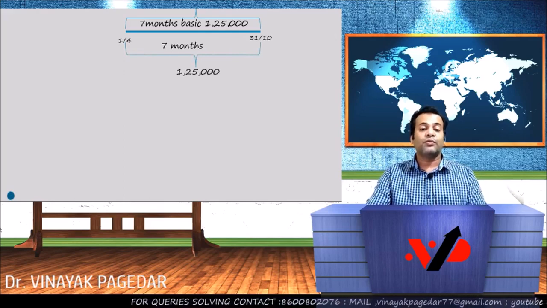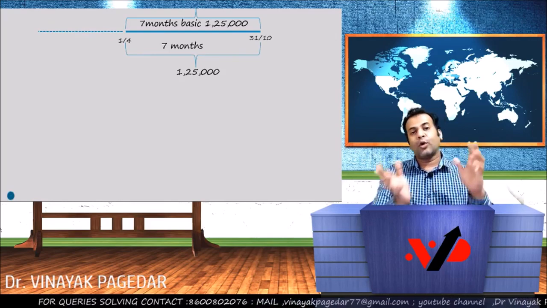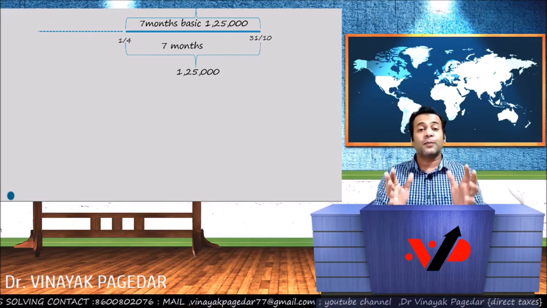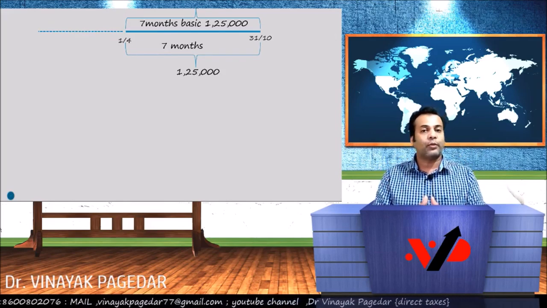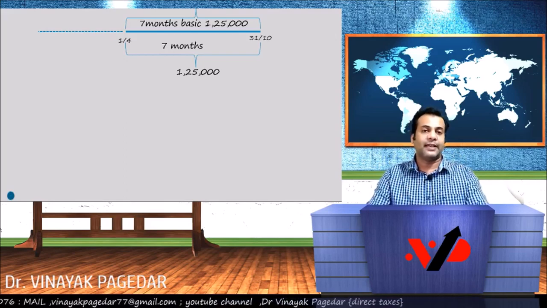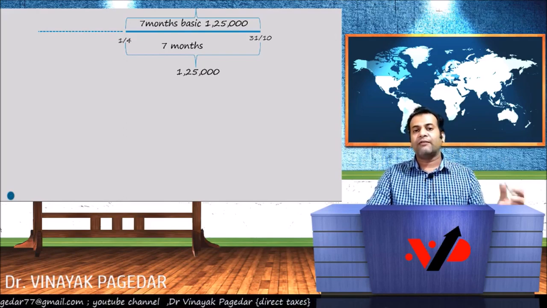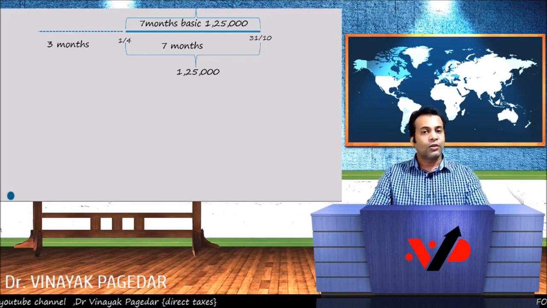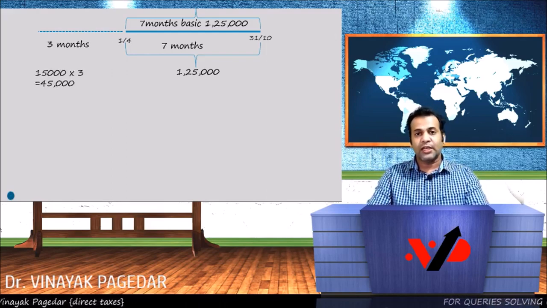So what we do is we go 3 months behind. No matter if you go into an earlier PY, does not matter. But we need the average of 10 months preceding the retirement, and therefore you've already got 7 months, 1,25,000. Go 3 more months behind. Now during the old period, that is before 1st July, we knew that the salary which we drew was 15,000 per month. So during these 3 months, the salary must have been 15,000 into 3, which is 45,000.